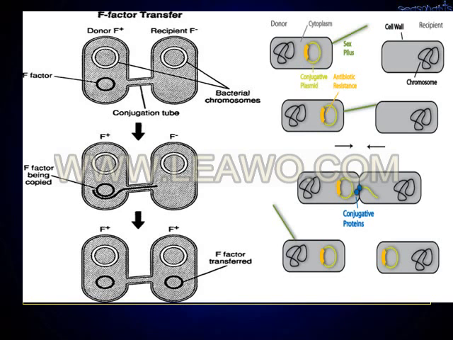Via this tube, the F factor is transferred from the donor cell to the recipient cell, and finally the recipient cell receives the characters of the donor cell. This is the process of conjugation, and the plasmid here is known as the F factor.